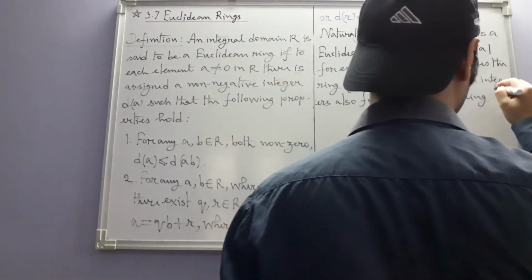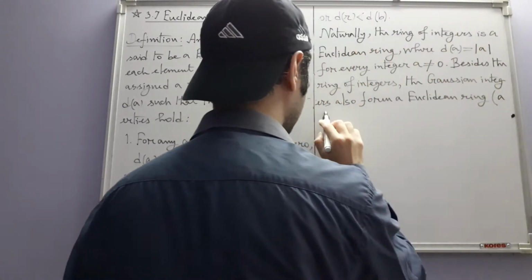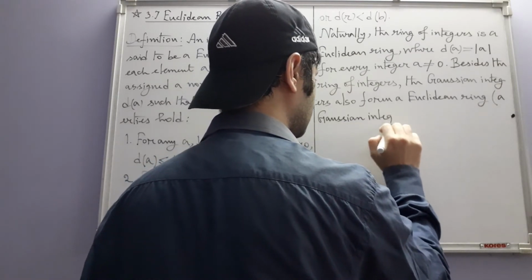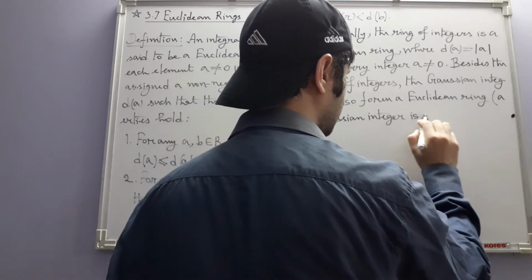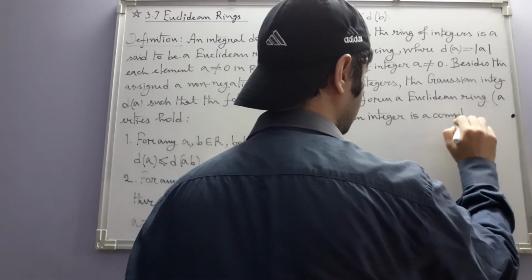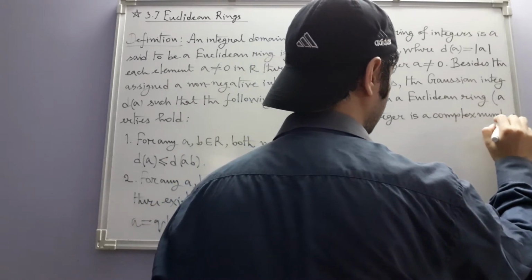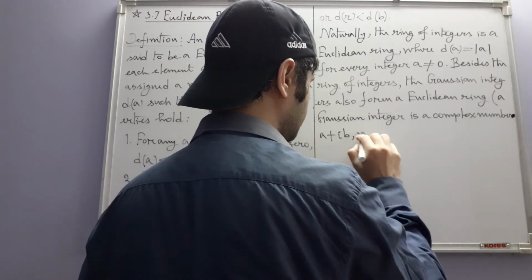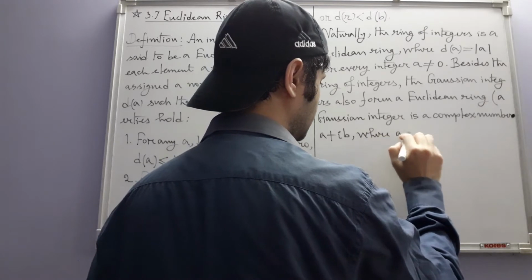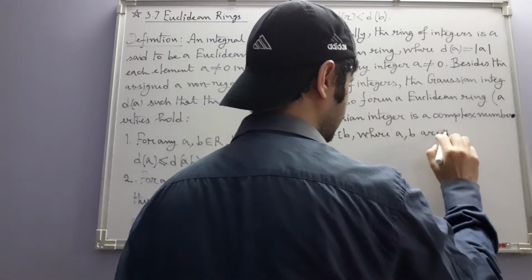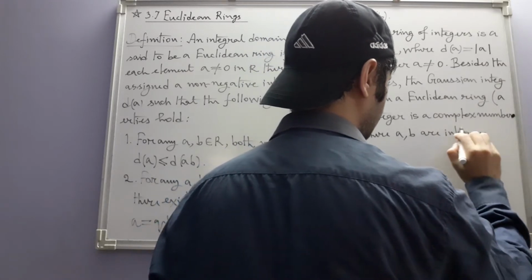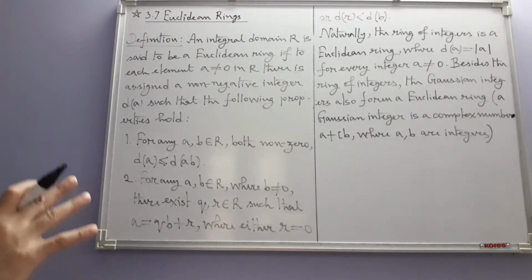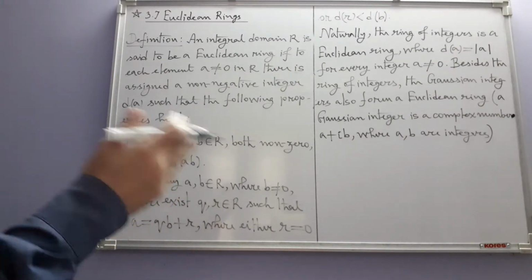In fact, let us just write that here. A Gaussian integer is a complex number a plus ib, where a, b are integers. This also forms a Euclidean ring with a particular d function. We will study this one in the next section.